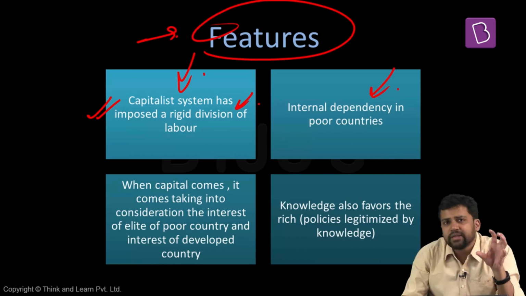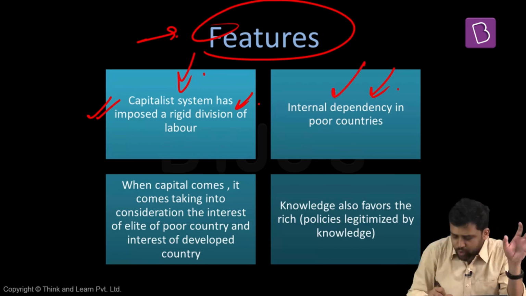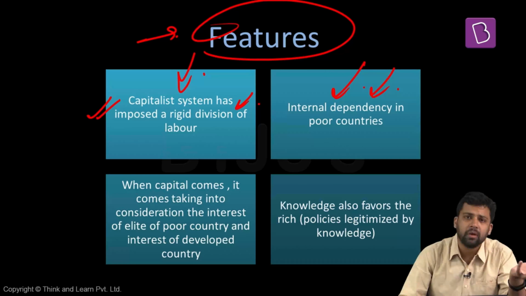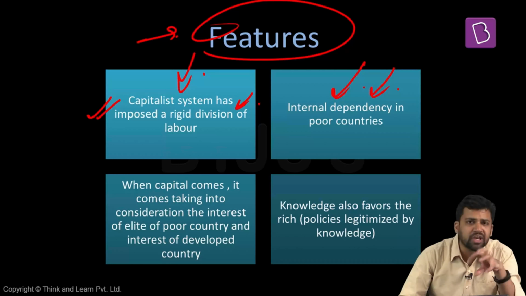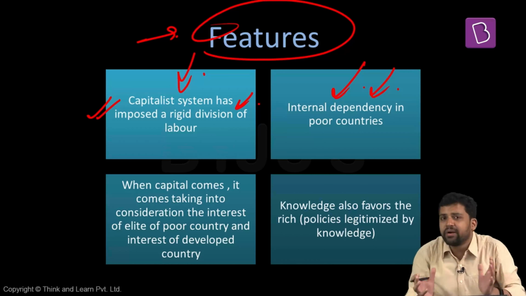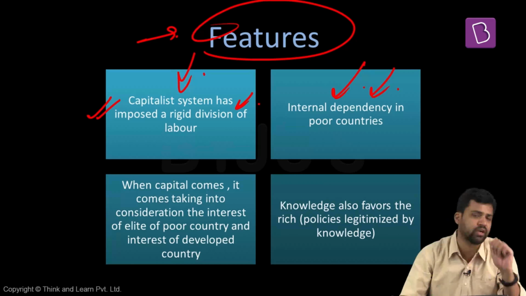There is not only external dependency. External dependency means the poorer countries are dependent on the richer countries. There is also internal dependency in poor countries. For example, within India, let's say, there are some states which are rich in mineral resources, but they are also the ones which perform the worst when it comes to different socio-economic indicators. They are the worst when it comes to the poverty rankings. For example, states like Chhattisgarh, Odisha, Jharkhand, these are the regions which are rich in mineral resources, but they do not get the benefit. So there is internal dependency within countries as well. Some dominant communities, some dominant sections, some dominant states will get the benefit. These places will not get the benefit. People in these regions will not get the benefit.